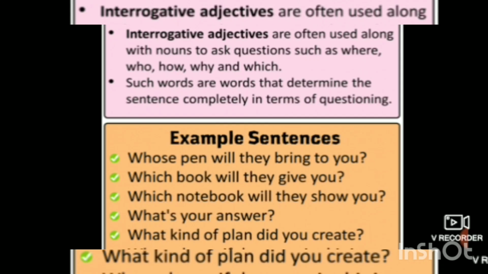Itself asking a question. Okay, so for example we can see the sentences: whose pen will they bring to you, which book will they give you, which notebook will they show you, what's your answer, what kind of plan did you create. So what, which, how, why, everything is what?